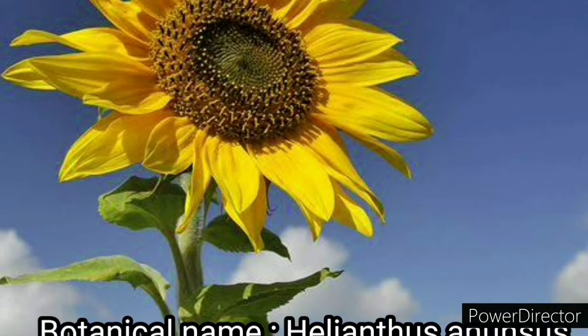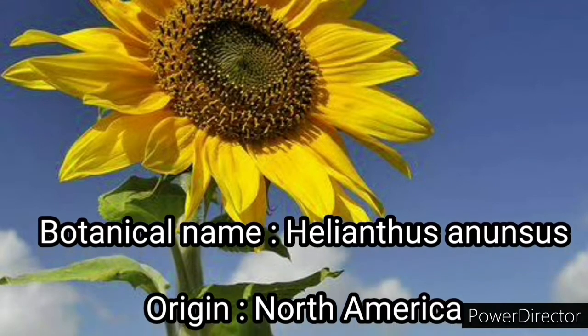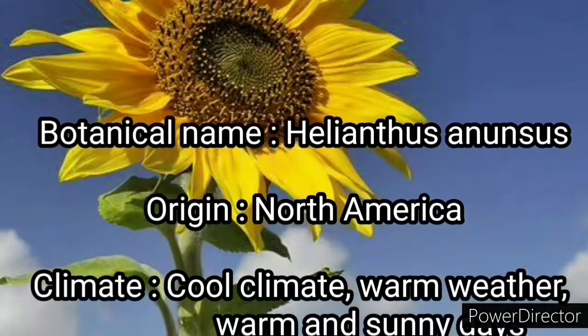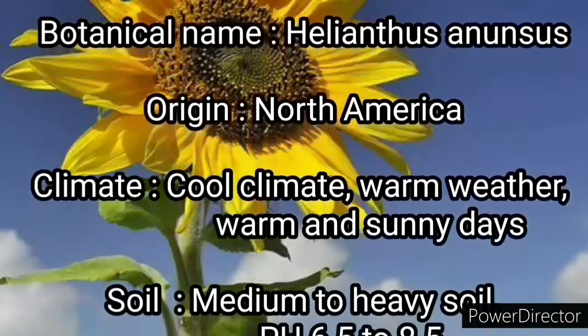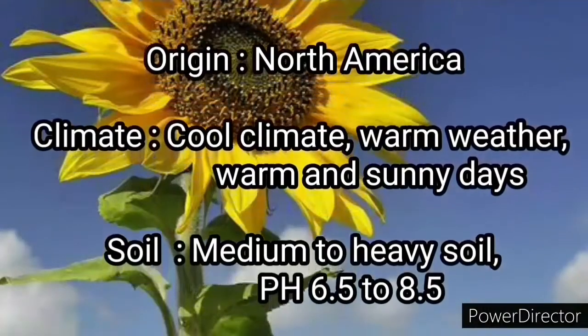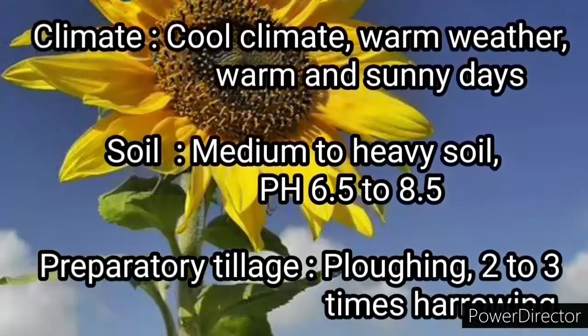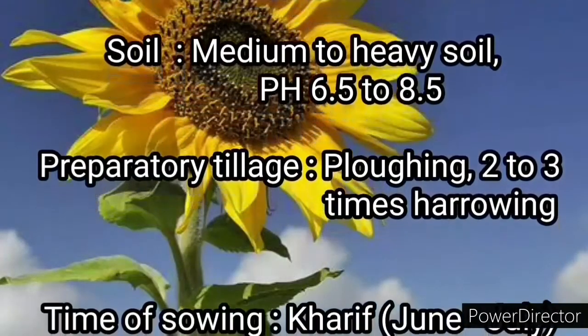The next one is sunflower, also known as Surya Fool. Its botanical name is Helianthus annuus. Origin is North America. The climate required should be a cool climate, but the weather should be warm and sunny. The soil is medium to heavy soil with pH 6.5 to 8.5. For preparing the tillage, plowing is done and 2 to 3 times harrowing is done.